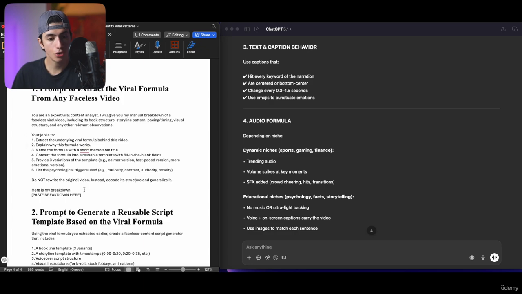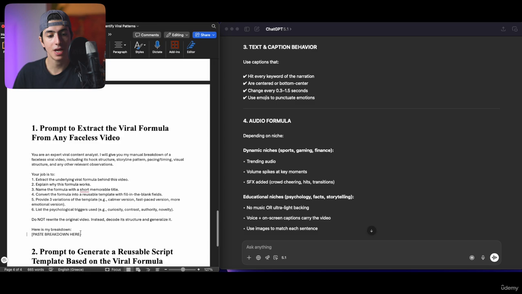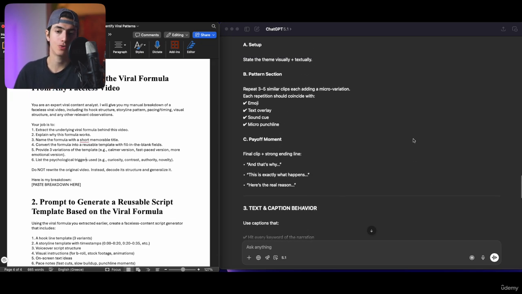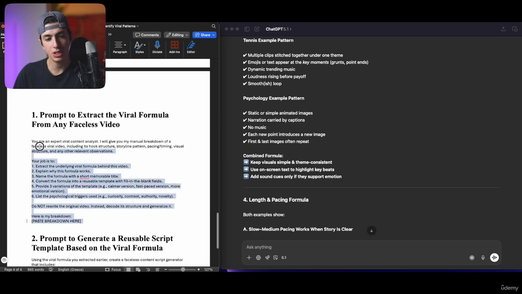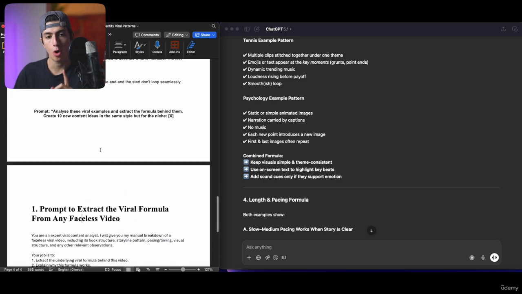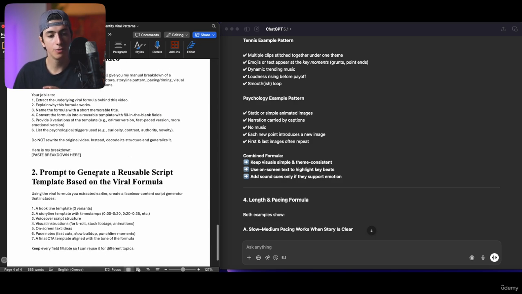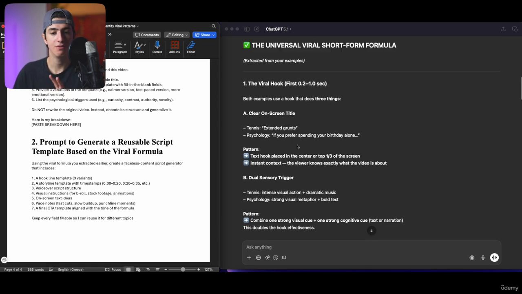So this is also a prompt that you could have given, compared to this prompt right here. So if you don't want to use this prompt, analyze these viral examples and extract the formula behind them, you can also use this prompt and then paste your breakdown exactly as we did. The result from this prompt would be a bit better, but I'm not doing it because right now ChatGPT did an awesome job giving us the formula. So I think that we don't need to actually input this prompt because ChatGPT is already prompted, right, on analyzing the viral examples and extracting the viral formula. We're definitely going to be using the second prompt now that we have extracted the viral formula.